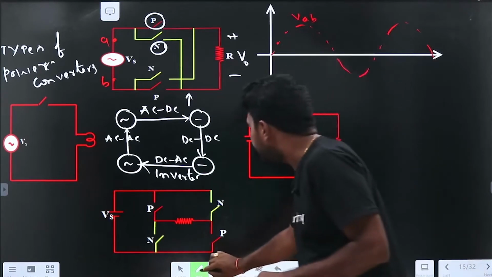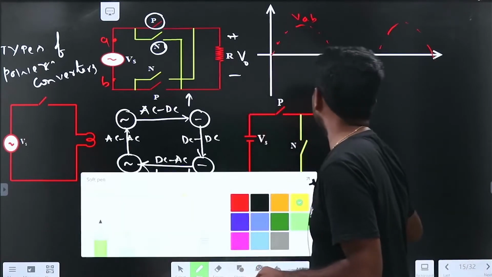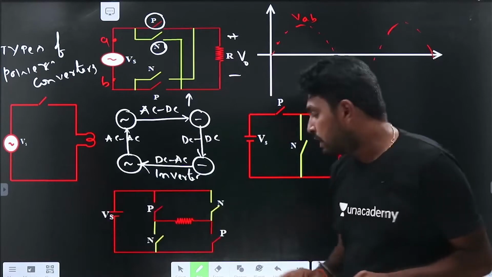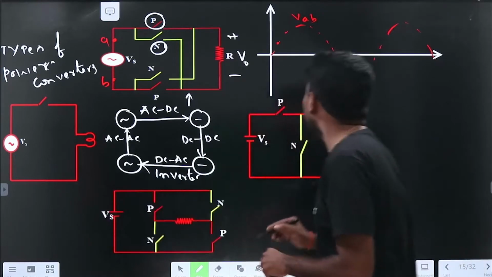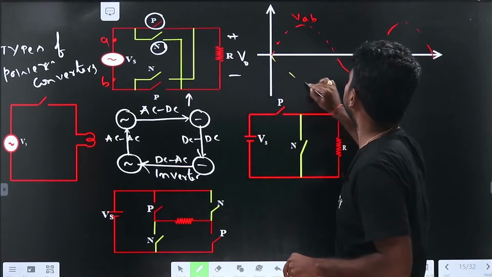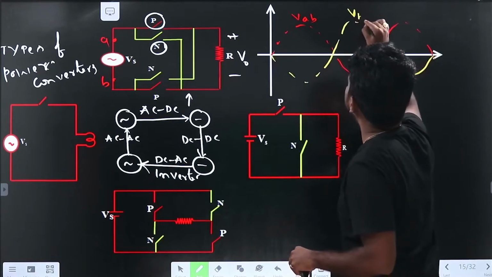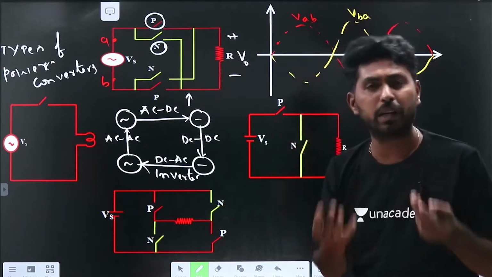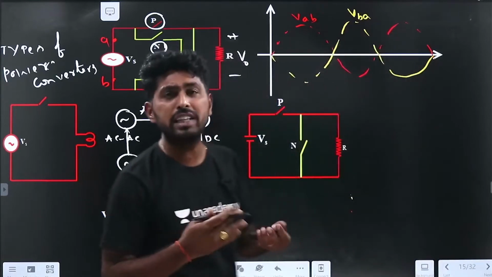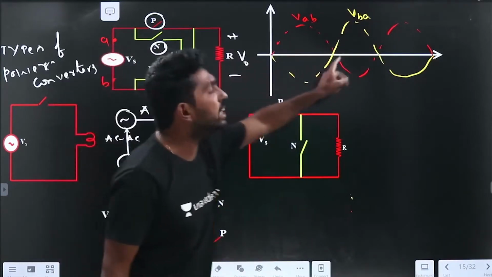Now, if I want to draw VBA, how can I draw it? I can draw it like this. VBA is exactly 180 degrees out of phase with VAB, so VAB is nothing but minus VBA. That is how I can draw the input voltage.